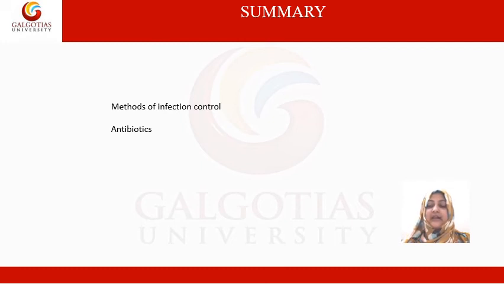Antibiotics are antibacterial drugs. These are medications which are helpful in killing the bacteria or slowing down the growth of the bacteria inside the body of the patient. Once the bacterial growth slows down or the bacteria get killed, what happens? It is unable to infect the person. The bacteria is unable to cause any harm to the patient. So that is why antibiotics are used to prevent bacterial infection. One of the major things is that antibiotics are only helpful against bacterial infection. They are not effective in viral infection.